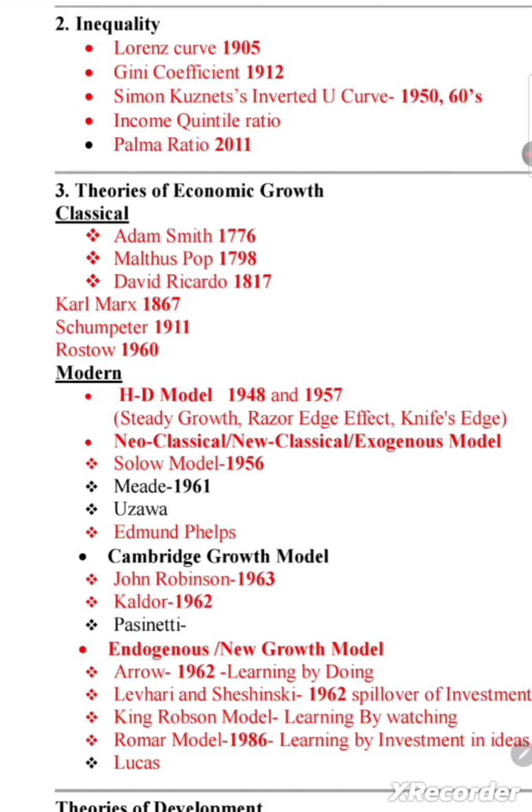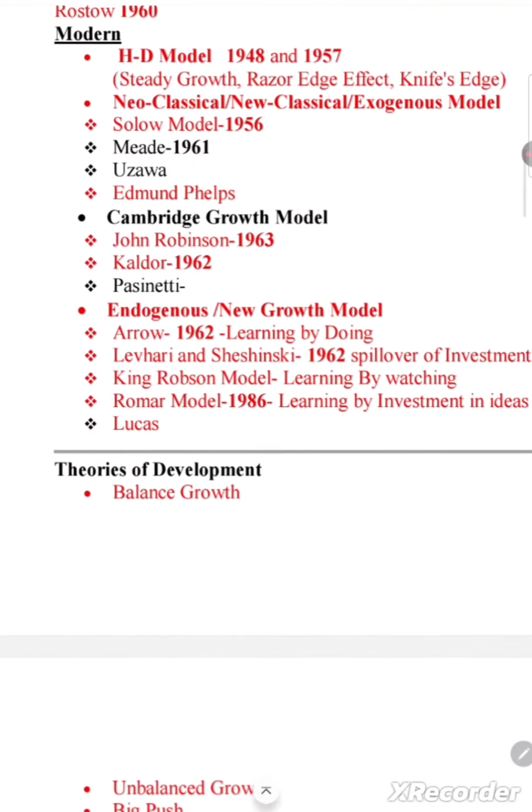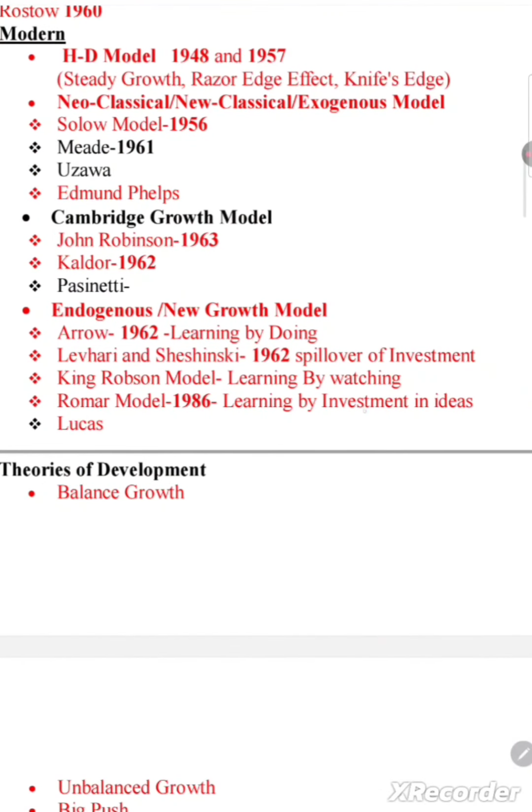Then neoclassical model, we have Solow model, Aghion-Howitt model. In the Cambridge growth model, you have to do Joan Robinson and Kaldor model. All the endogenous growth models are important.